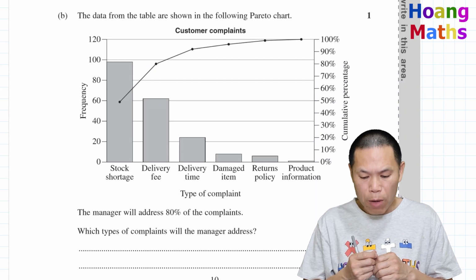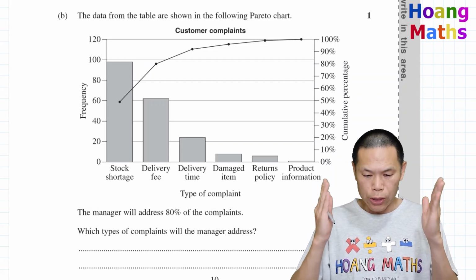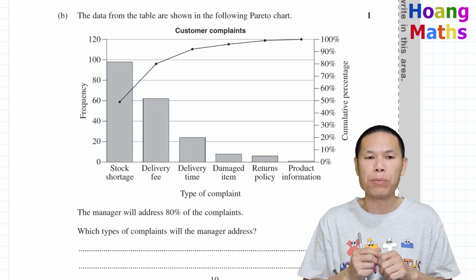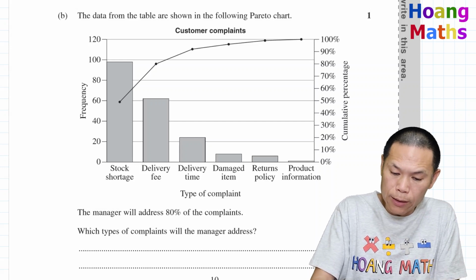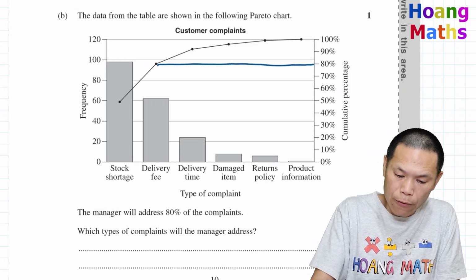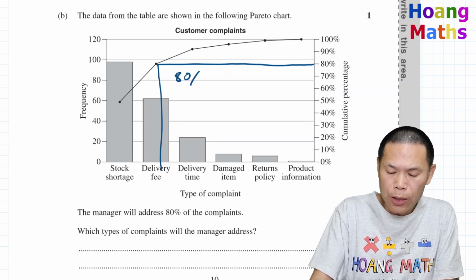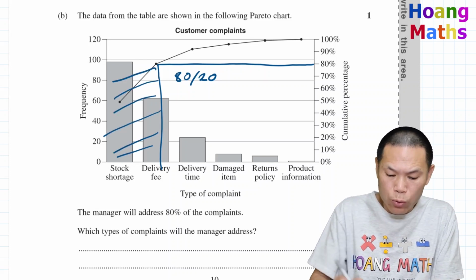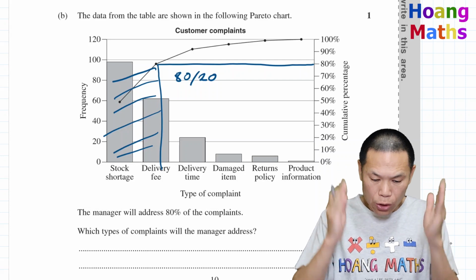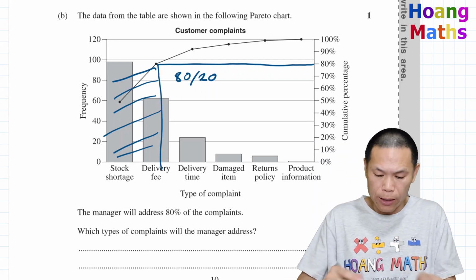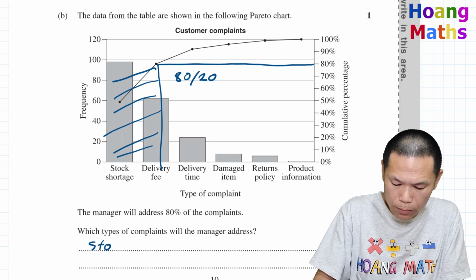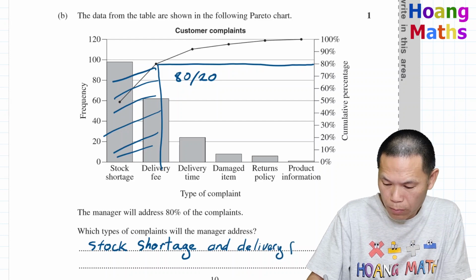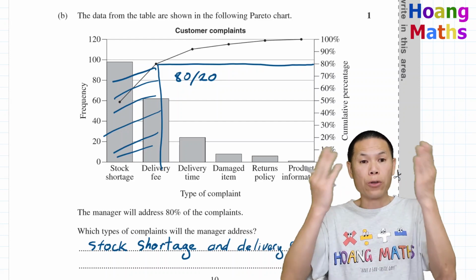Part B. Which type of complaints will the manager address? This is the Pareto chart. For a Pareto chart, we need to know the 80-20% rule. So 80% is here. In other words, 80% of the complaints will come from here, that is stock shortage and delivery fees. Let me just write this down. So there you go.